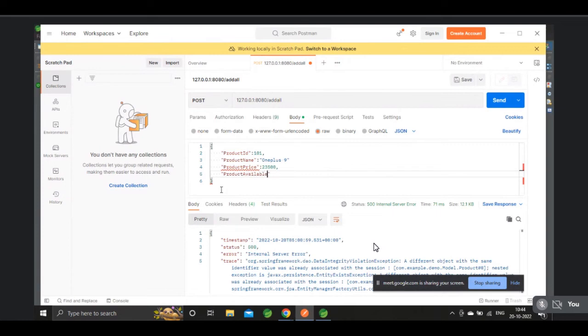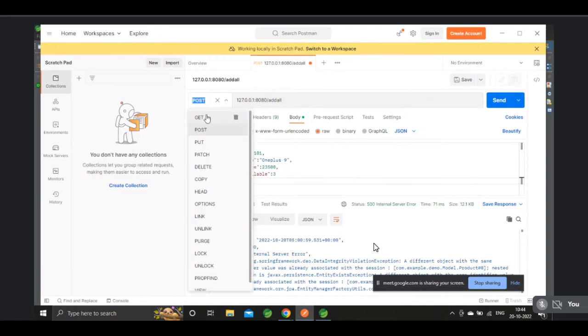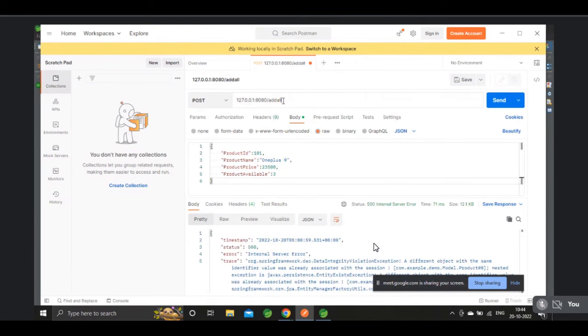Product availability. Actually, you are missing the comma at product name. That's why it is showing an issue. After the double quotation, yes, comma. Available products are 3. Okay, so we are posting the value. Post it. And here we have to use the products.